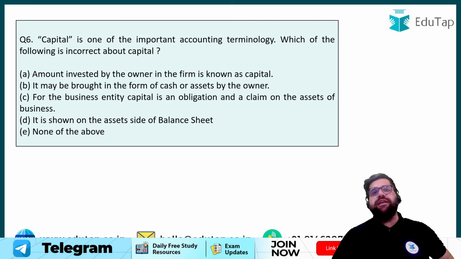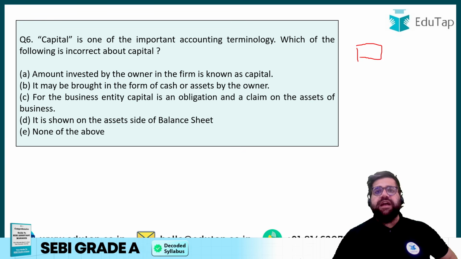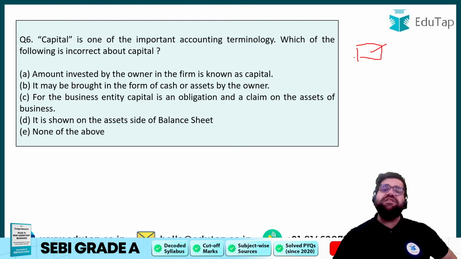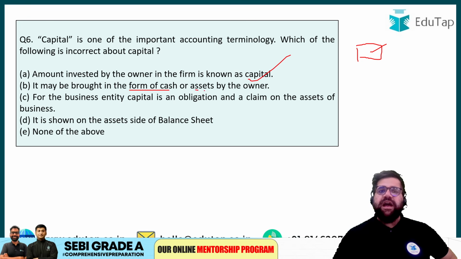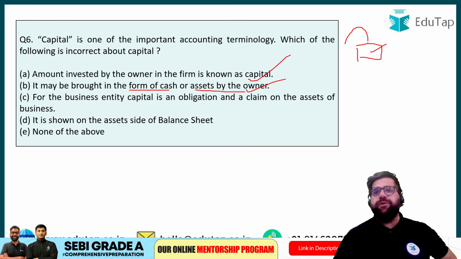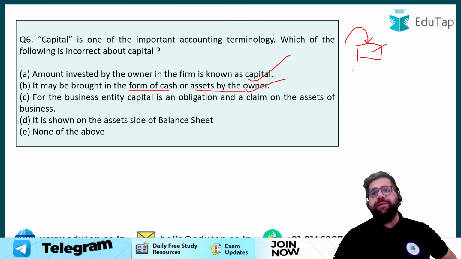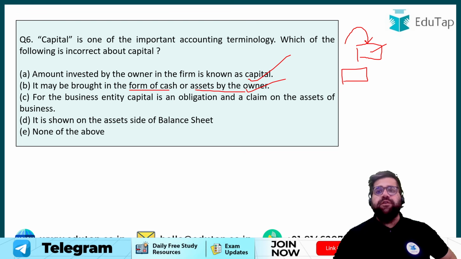Next question. Capital is one of the most important accounting terminology. Which of the following is incorrect about capital? Now, capital is basically the amount of money which is brought by the owner of that particular company to start the business. It's like that particular amount of money through which I will start my initial days of the business. That is what capital is, right? Amount invested by the owner in the firm is known as capital. Yes, obviously. It may be brought in the form of cash or assets. Yes, because for example, if I'm directly putting the cash, then that will be counted as capital. Or if I'm putting my own vehicle for business use, that will also be counted as capital.